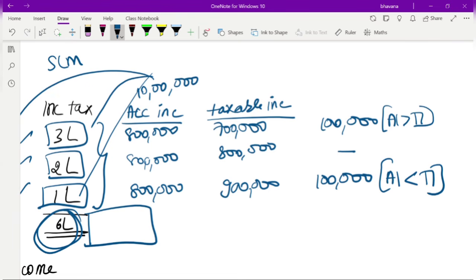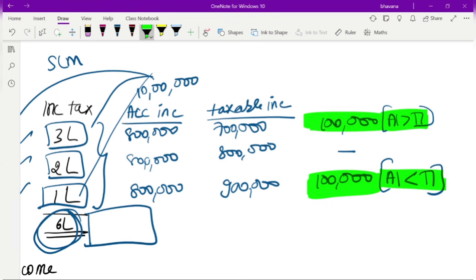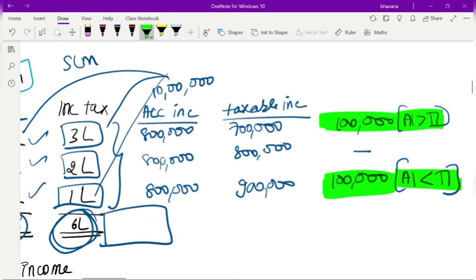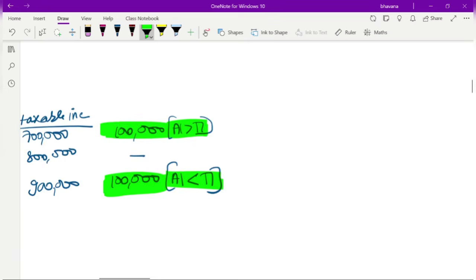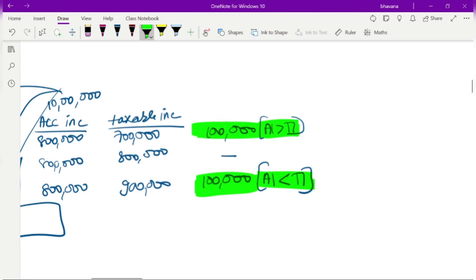So here, if you see, this difference of 1 lakh is getting reversed in the coming years. First, accounting income was more than taxable income, but after a point your accounting income became less than your taxable income by 1 lakh. So even though the difference has originated in a particular year, it is capable of getting reversed in the future period.